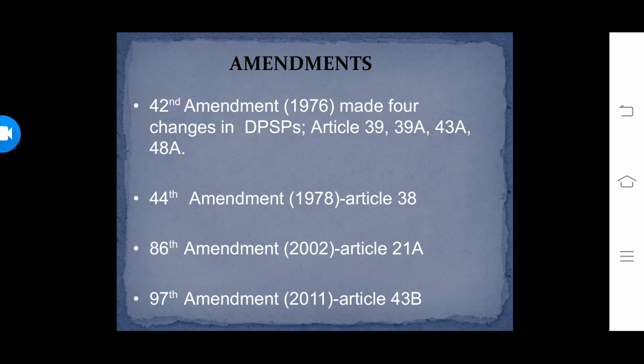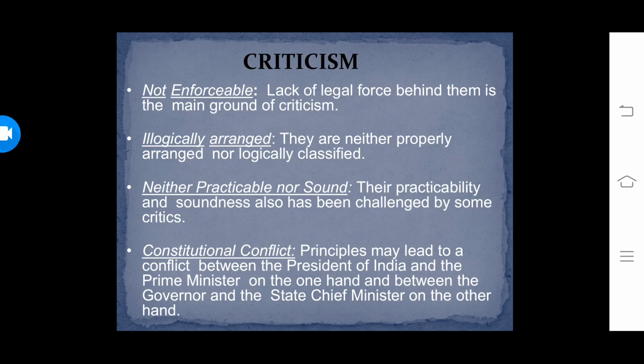There are certain amendments which are made in the directive principles. These are 42nd Amendment, 44th Amendment, 86th and 97th Amendment. Means changes which are made in the directive principles. Some of the critics, they criticize these directive principles on these grounds. The grounds are that they are not enforceable, they are not justiciable in the courts of law, there is no legal force, no legal sanction behind them.